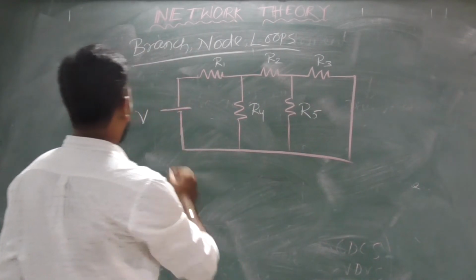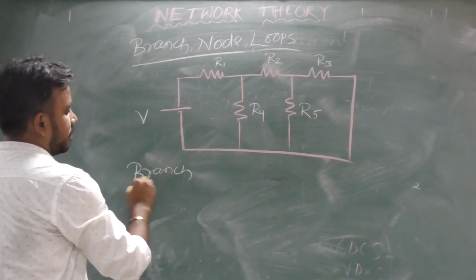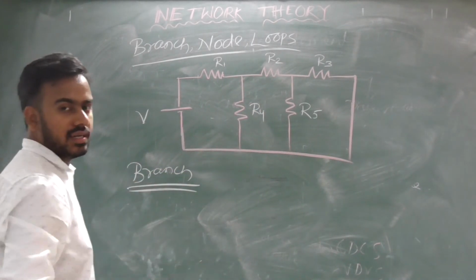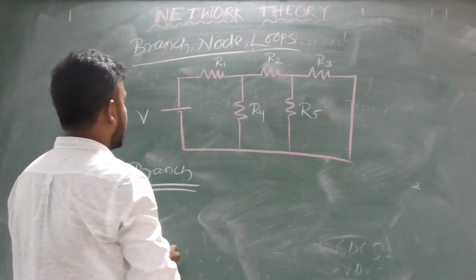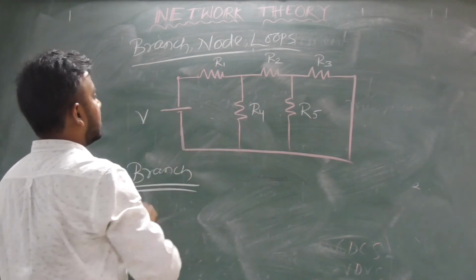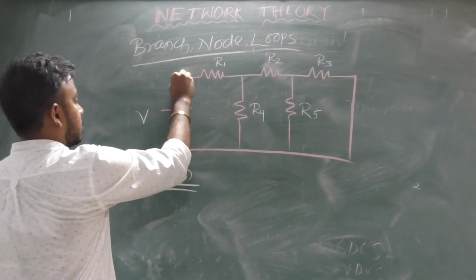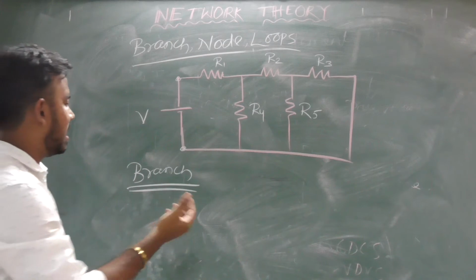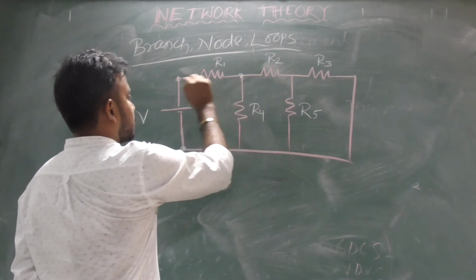First of all, what is a branch? A branch represents an element. You can say this is a branch, from here to here. Similarly, this one is also a branch.